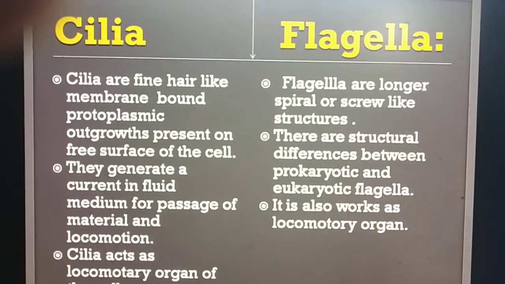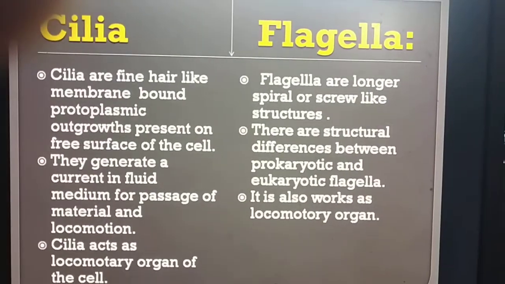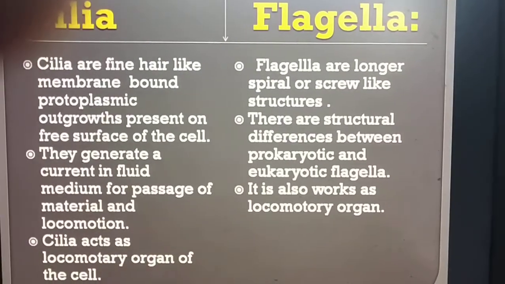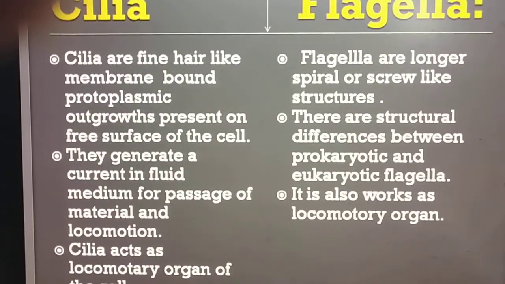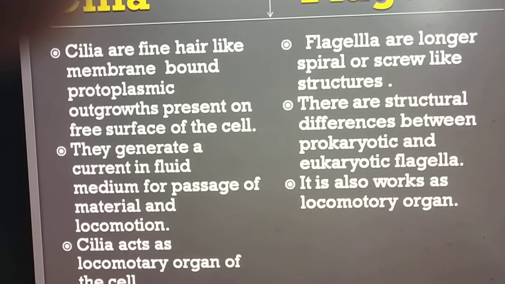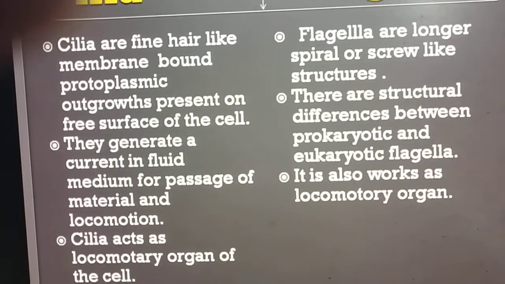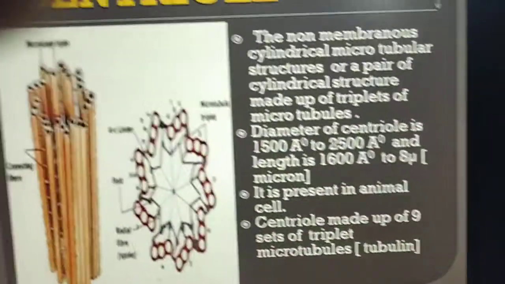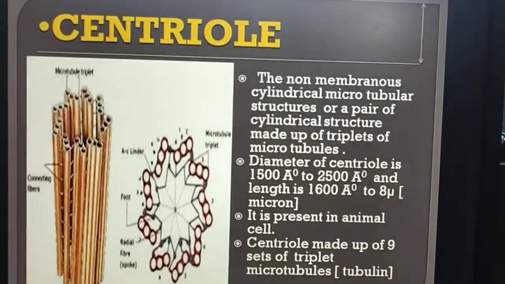Cilia show propelling movement or peristaltic movement. Flagella are longer and spiral structures. There are structural differences between prokaryotic and eukaryotic flagella. It also works as locomotory organ.